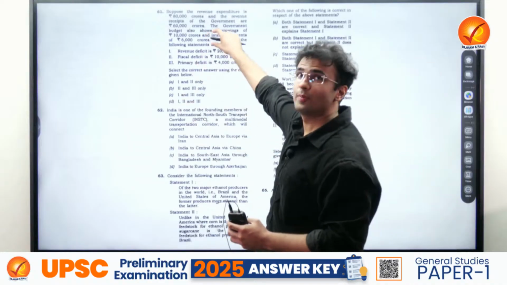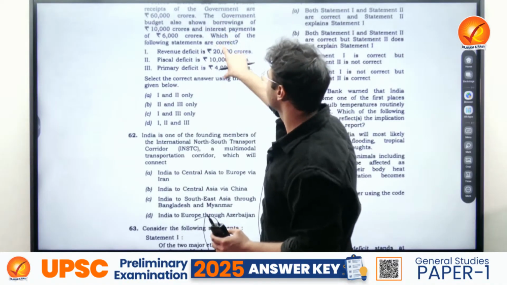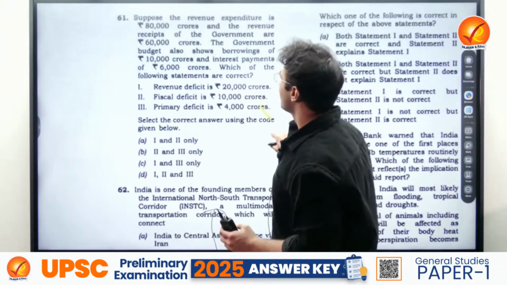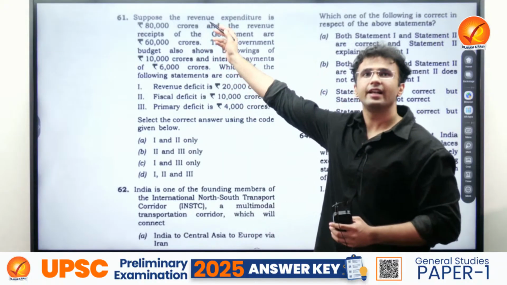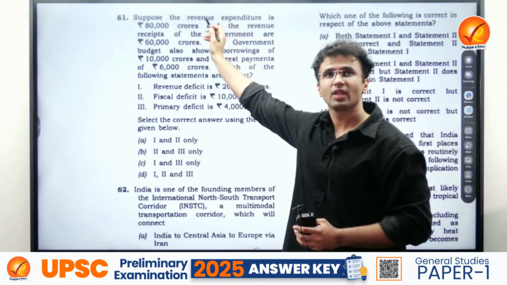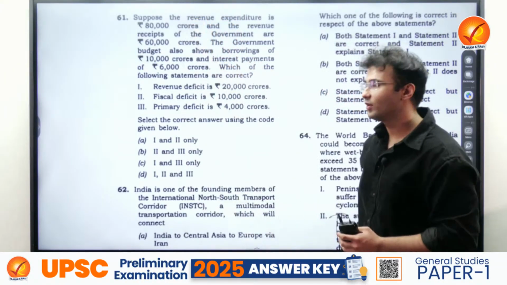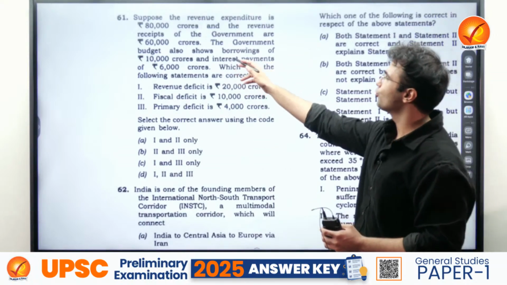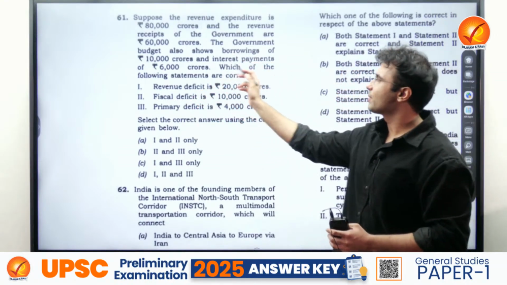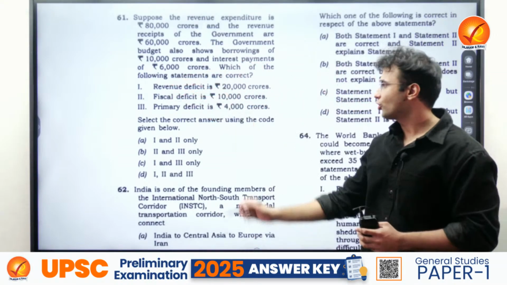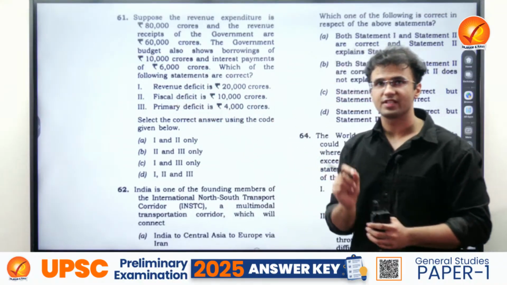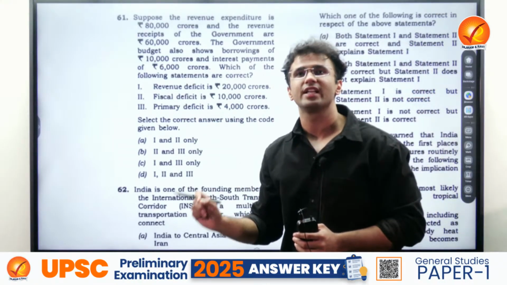Yes, so these are the numerical questions which were being asked, where it gives you the data relating to the revenue expenditure, the revenue receipt, and the government budget also shows the borrowings and the interest payments. So one should know how to calculate the fiscal deficit. What is the standard definition given in your NCERT?